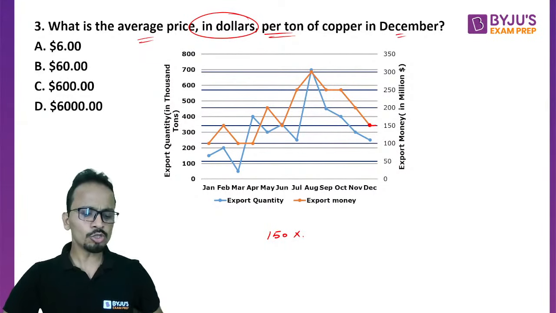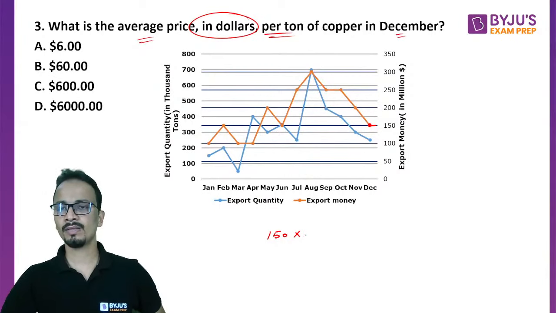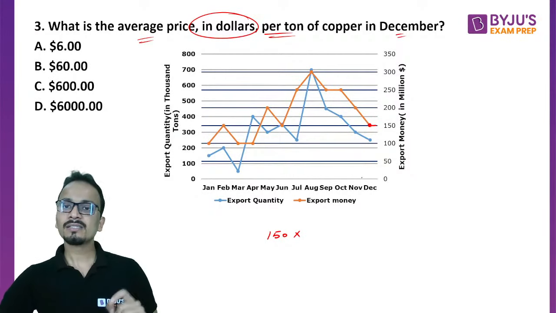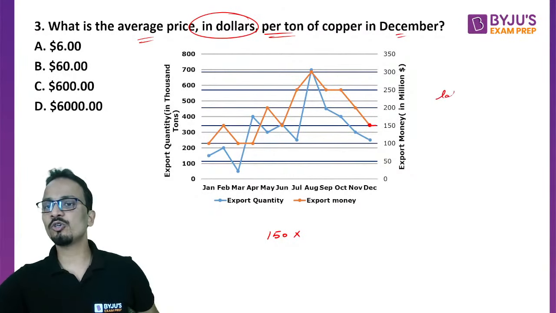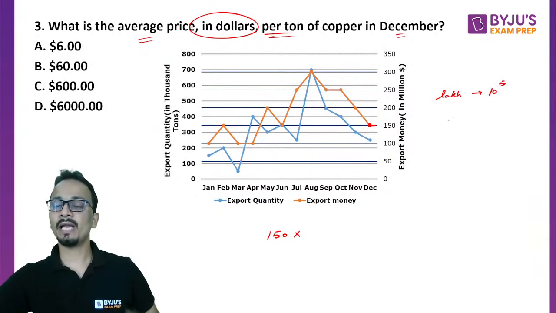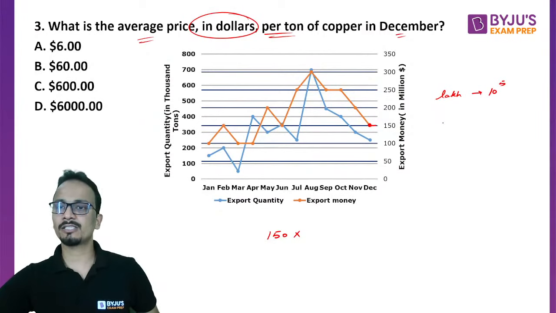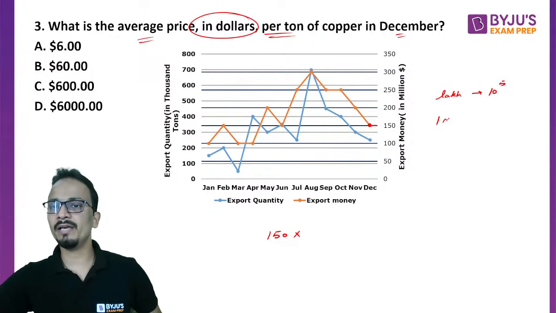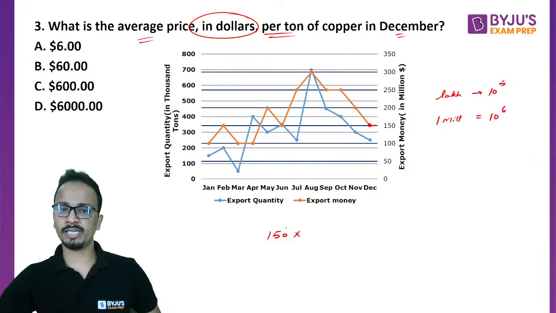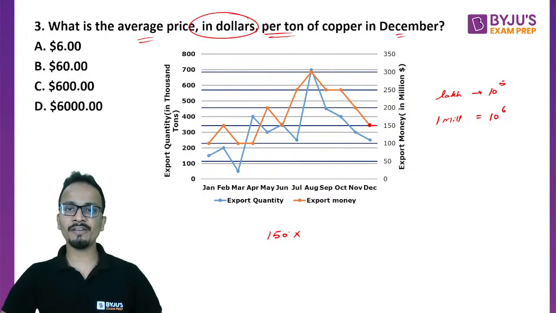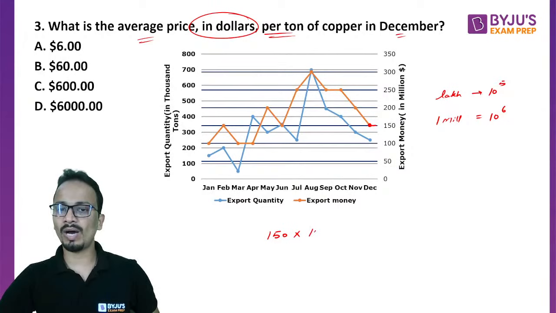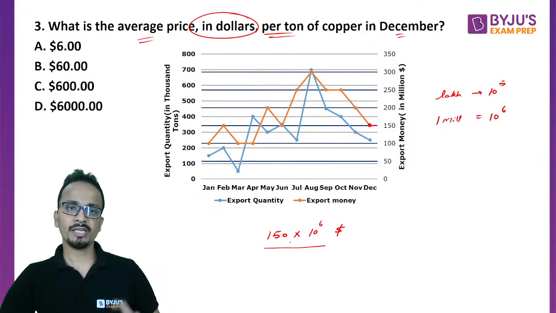Now how many zeros do we have in a million? Lakhs. Lakhs में कितने zeros होते हैं? It is 10 raised to the power 5. Now 1 million is 10 lakhs. Okay, so 1 million will be equal to 10 raised to the power 6. So $150 million will be 150 into 10 raised to the power 6 dollars. All right. Now divided by the quantity.